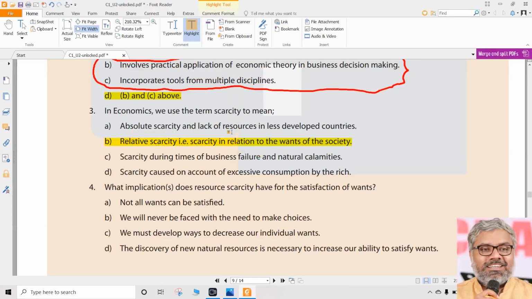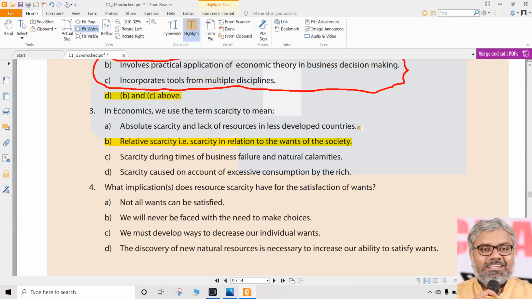So for example, this option is talking about less developed countries. Nonsensical. Economics never talked about that. Natural calamities, C. Economics never talked about that. Rich and all, excessive consumption. Economics never talks about that. So basically, A, C, and D have definitely nonsensical answers. So the only option left is B. So this can be done by elimination. Answering of question number 3 can be done by elimination.